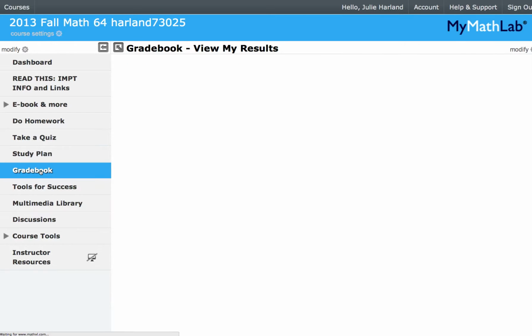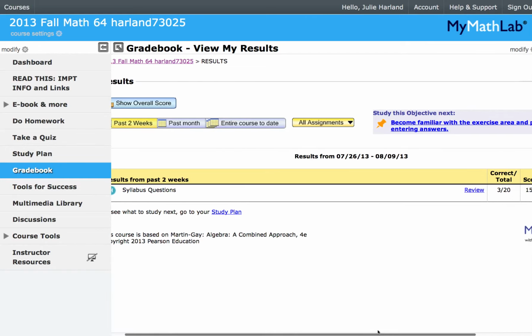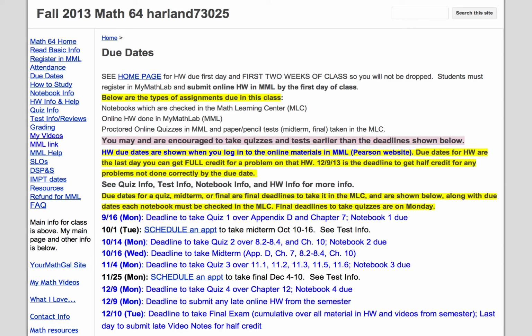Gradebook. It'll tell you what you've done. So notice in the gradebook here, it tells me that I got 3 out of 20 so far on my syllabus. That's a 15% score as is. All right, let's go back to due dates, which is where we were, I think. And those are where the homework due dates are, and that's how MyMathLab works.